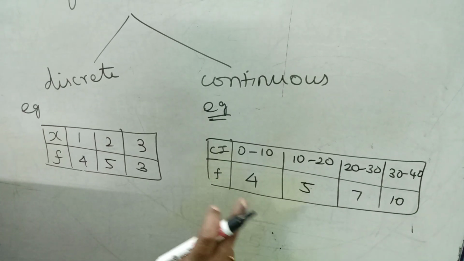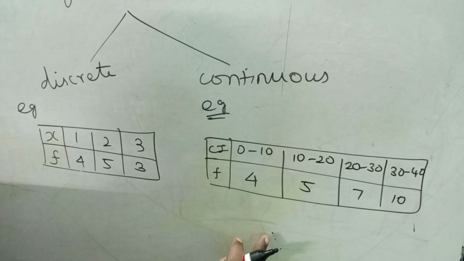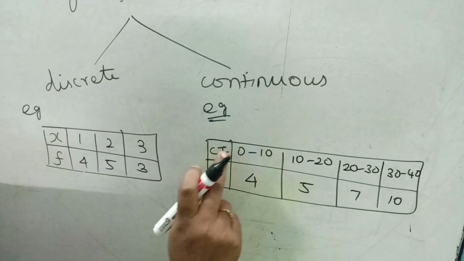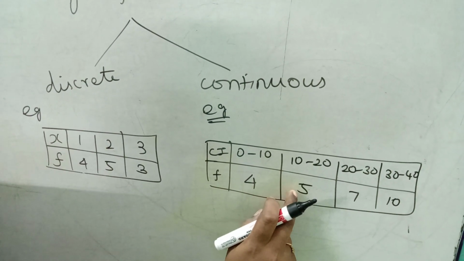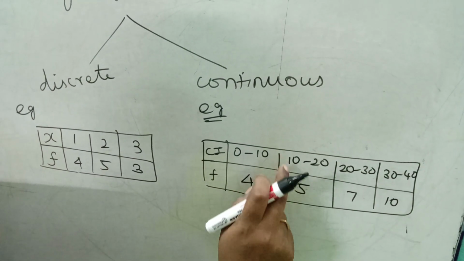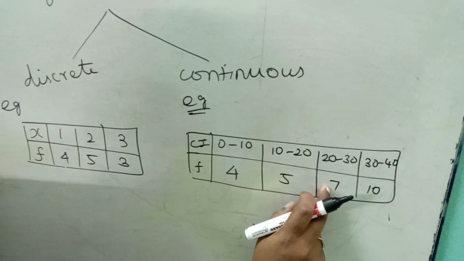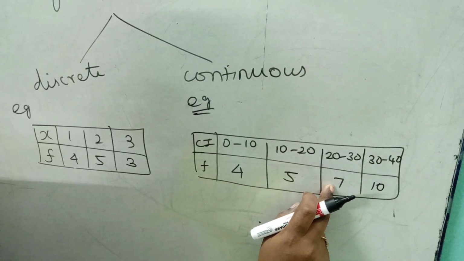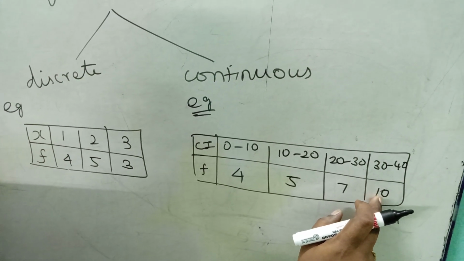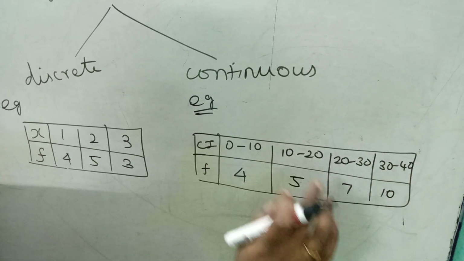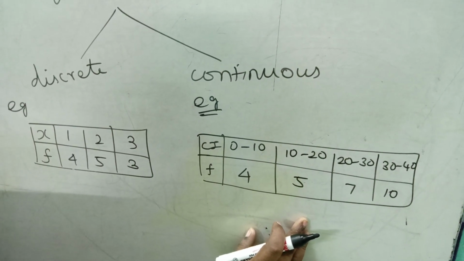It means the number of students who got marks between 0 to 9 is 4. Here 5 students got marks between 10 to 19. Here 7 students got marks between 20 to 29. Here 10 students got marks between 30 to 39. This is the example of continuous data.